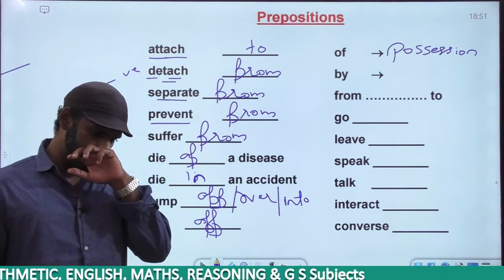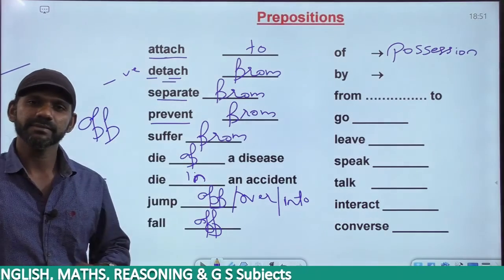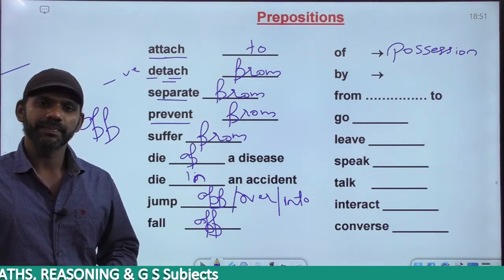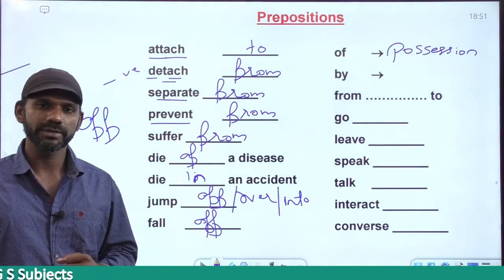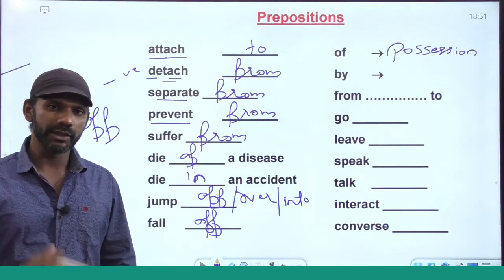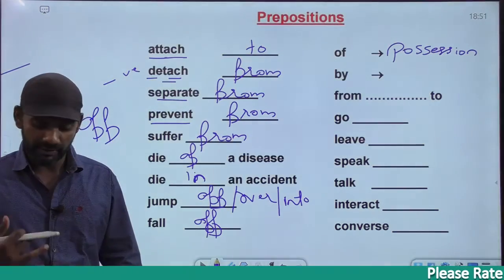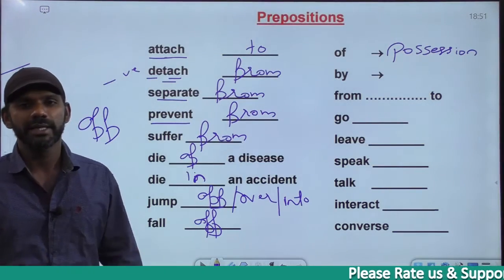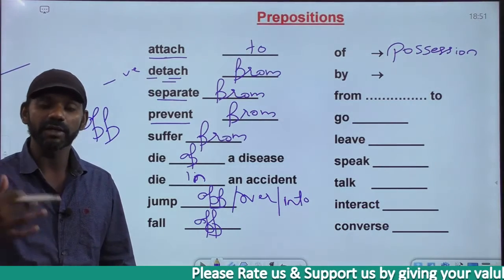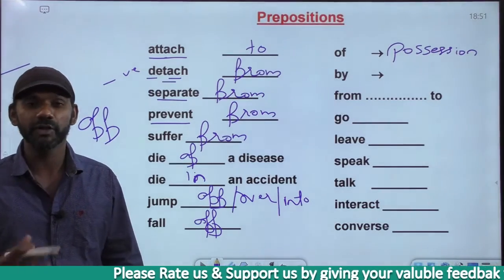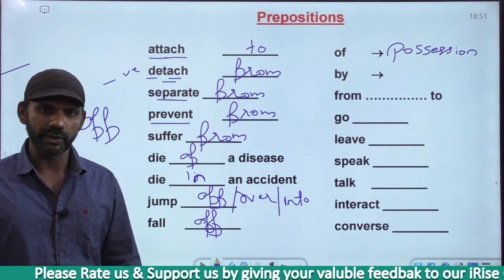If I say, can you walk on the road? Can you walk on the road? No. We can stand on the road, but we don't walk on the road. We walk along the road. Along means when we walk, we cover some distance. It's along, so we walk along the road. We don't walk on the road. We can stand on the road.